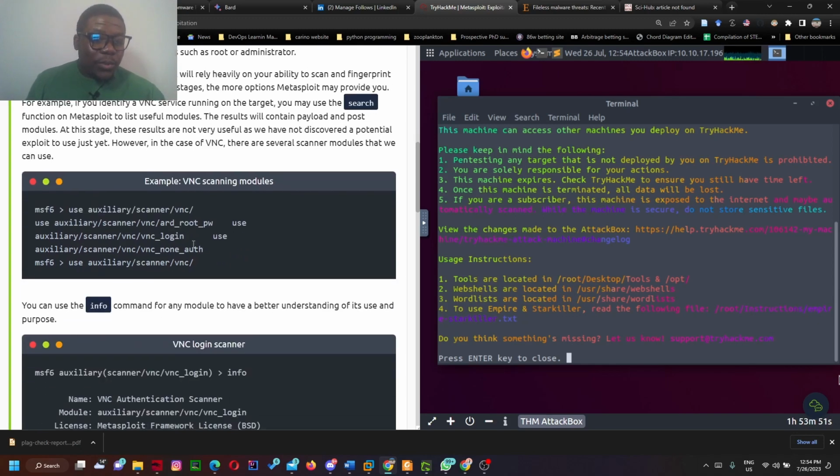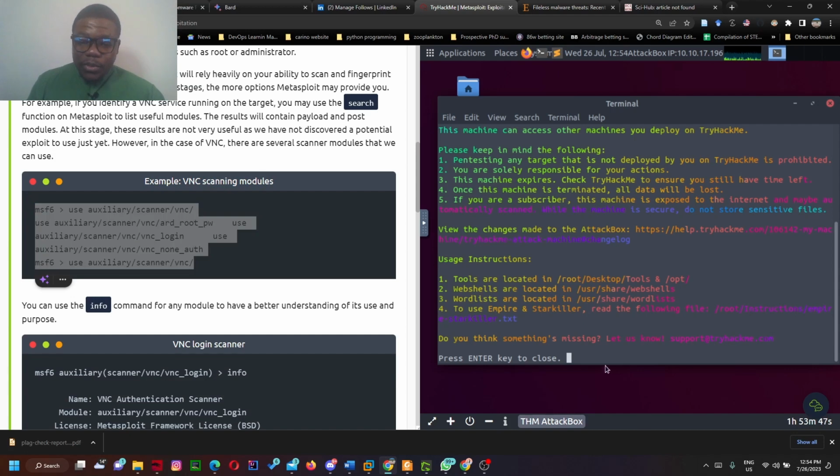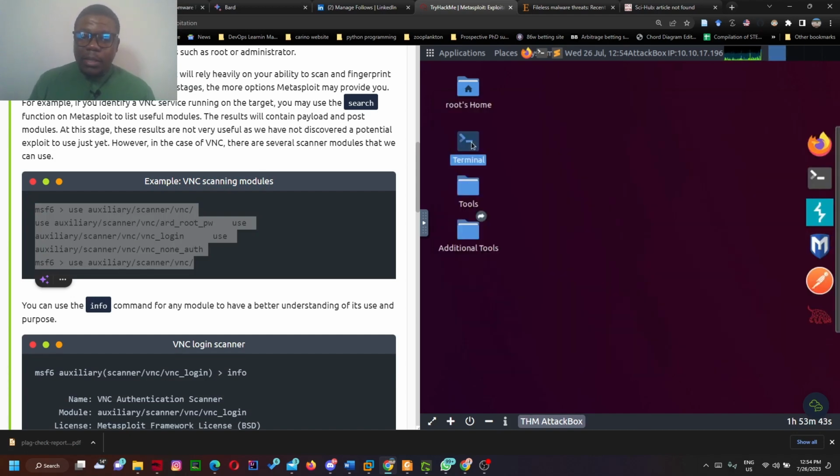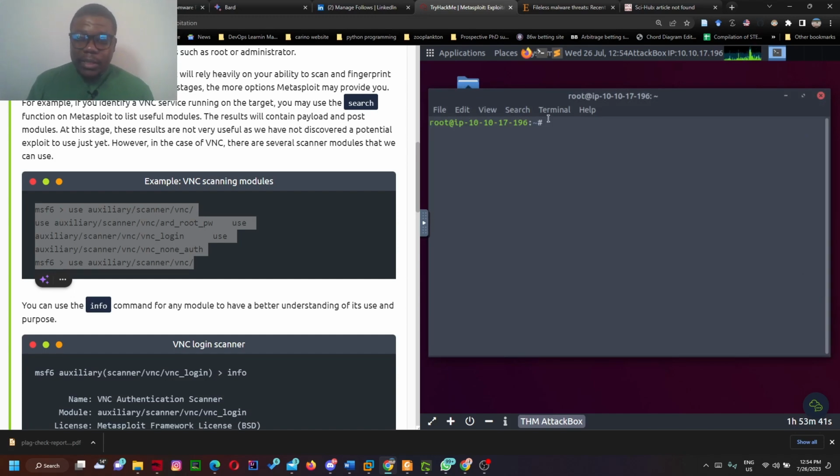So now let's quickly replicate what was done here. The first thing, hit enter so that this terminal gets a new terminal. With this new terminal, because I will be working with Metasploit, Metasploit is initiated using msfconsole.